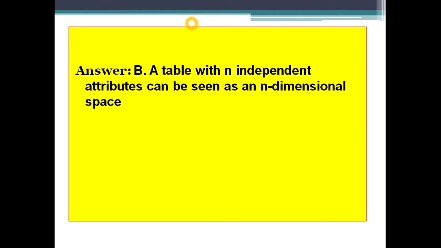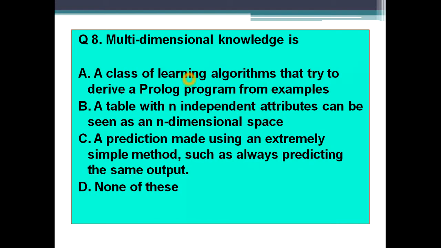And the answer is option B, that is a table with n independent attributes that can be seen as an n-dimensional space. I hope if you have attended my lecture series on machine learning, there I have explained the term multi-dimension with examples. Even in my data warehouse class I have explained it. So multi-dimensional view means you are trying to view every attribute of a table as a different dimension.